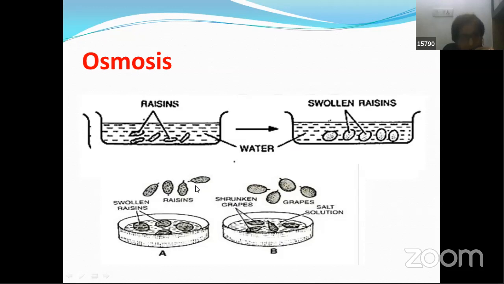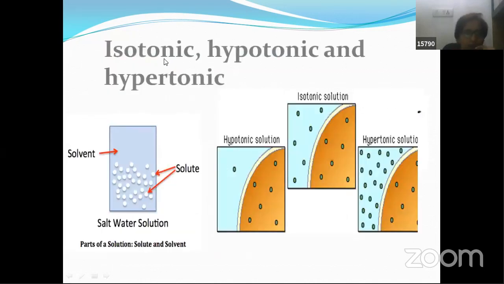Now, in the previous slide, diffusion or osmosis, when movement of particles is taking place, you don't find energy being spent. No energy is spent by molecules or cells over here. Let's move on. What is this? Isotonic, hypotonic or hypertonic solutions.